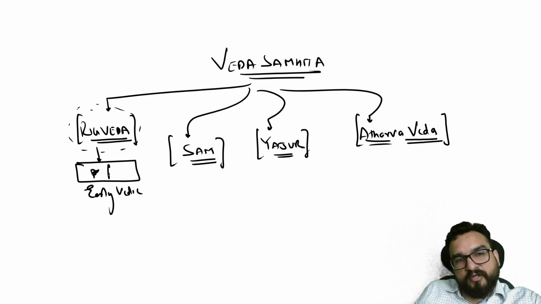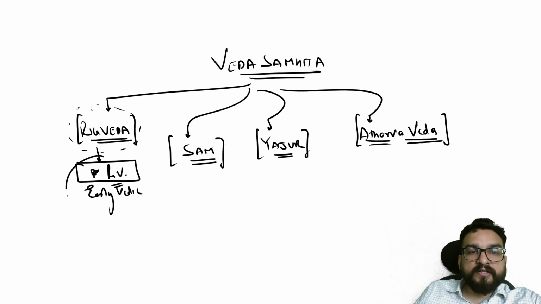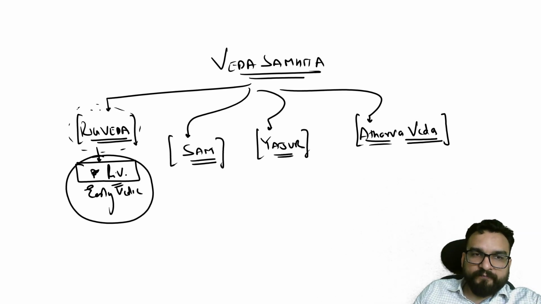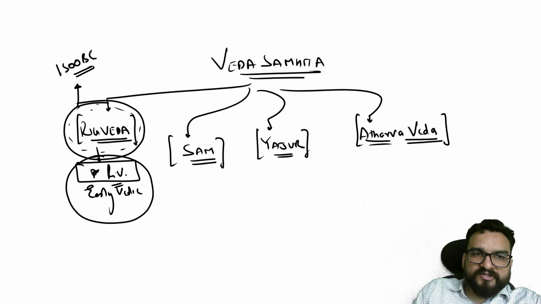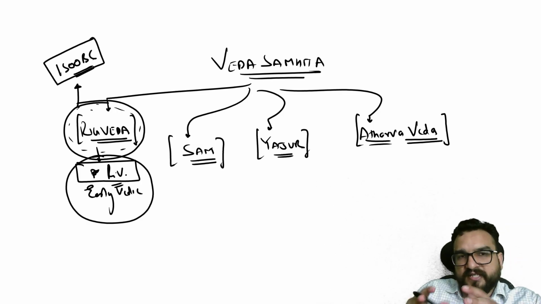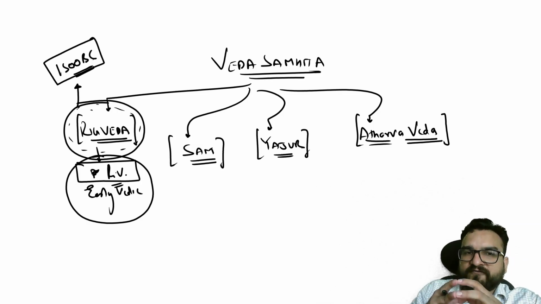Early Vedic period or Rig Vedic period we are also calling it. The primary source is the Rig Veda. Now the timeline of this has been a bit dubious. Primarily in scholarly tradition we go ahead with around 1500 BC. This particular book might have been compiled by certain rishis, right?